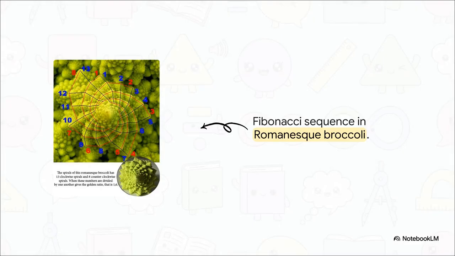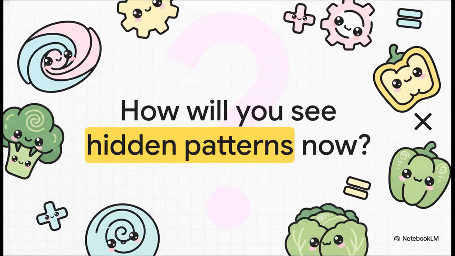Let's bring this full circle and see how this builds our understanding of the world. Check out this incredible image of Romanesque broccoli. Just like the pineapple and that nautilus shell from the very beginning of our explainer, this broccoli grows in perfect Fibonacci spirals. 13 spirals clockwise, 8 counterclockwise. See, when we understand the grammar of math, we unlock nature's patterns. We stop seeing a chaotic world and we start seeing the precise, beautiful sentences written into the very fabric of nature itself.